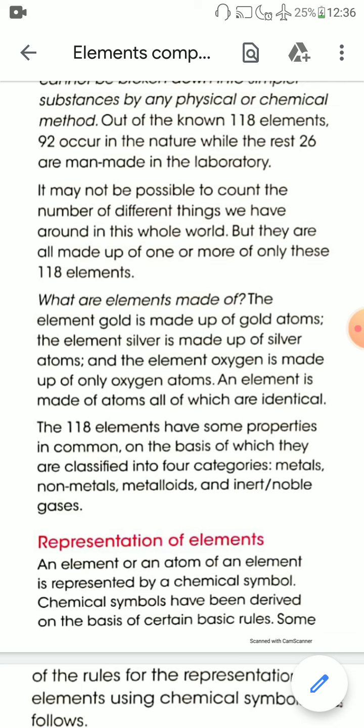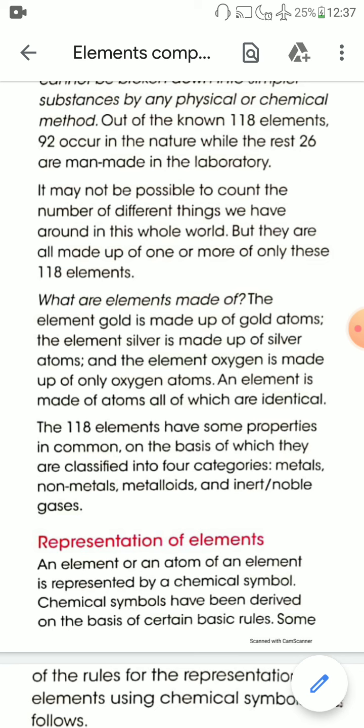The 118 elements have some properties in common, on the basis of which they are classified into four categories: metals, non-metals, metalloids, and inert or noble gases. Metals are like lithium, sodium, potassium, calcium, iron, copper, silver, gold. Non-metals are like nitrogen, oxygen, hydrogen.